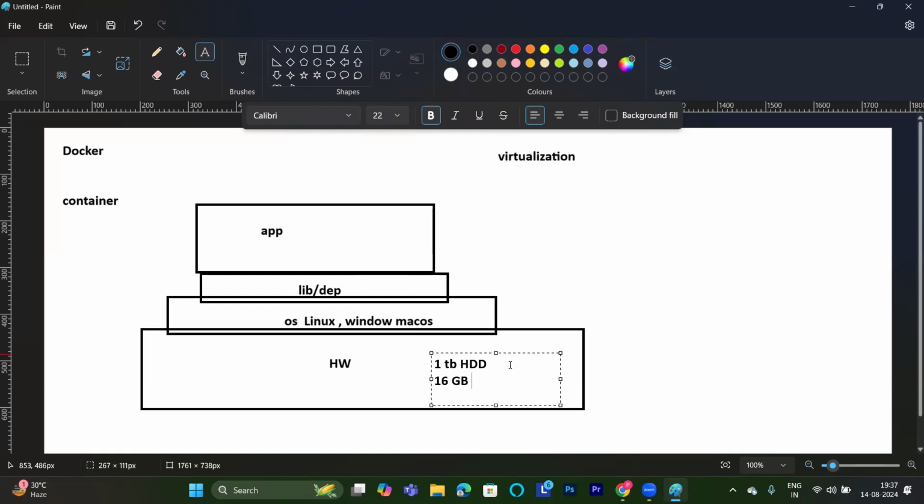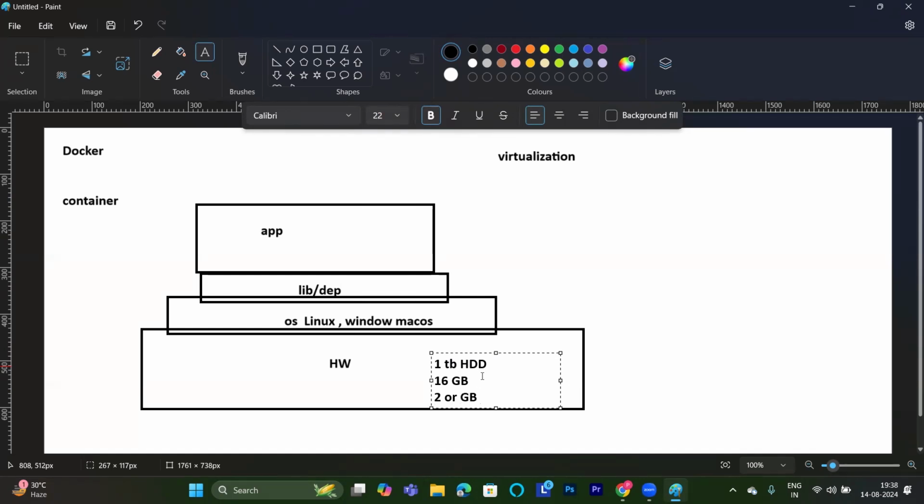Basically, these are hardware resources. In our on-premises environment, before virtualization, we were not using 100% of the capacity of our hardware. If I'm talking about 16 gig of RAM here, what are we using? We are using only 2 or 3 GB of RAM.